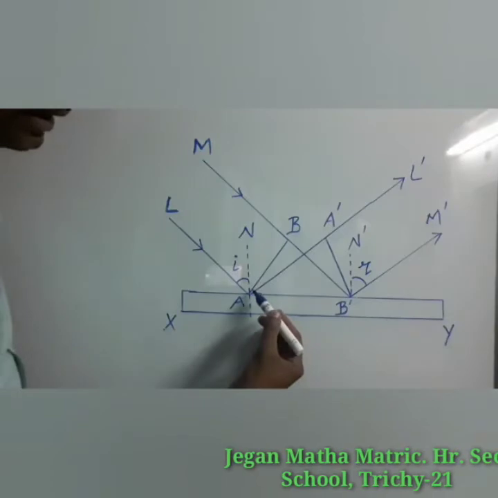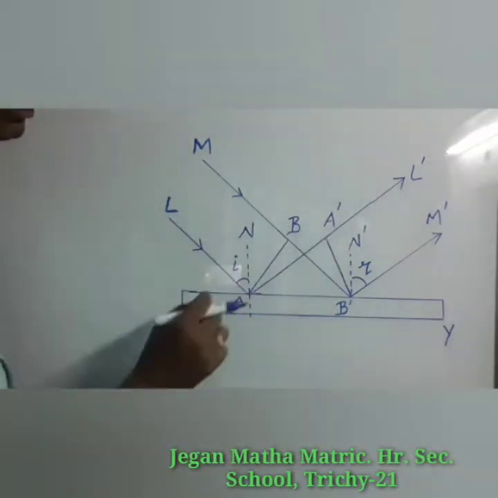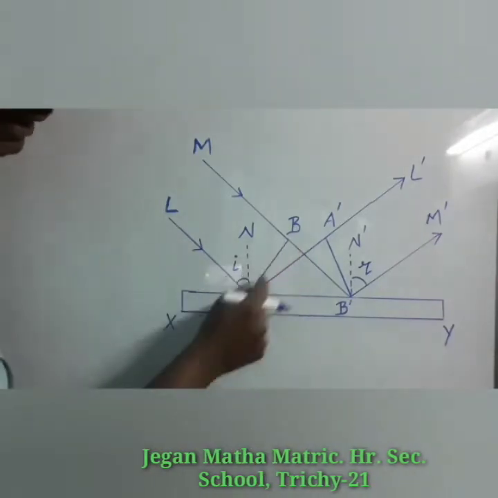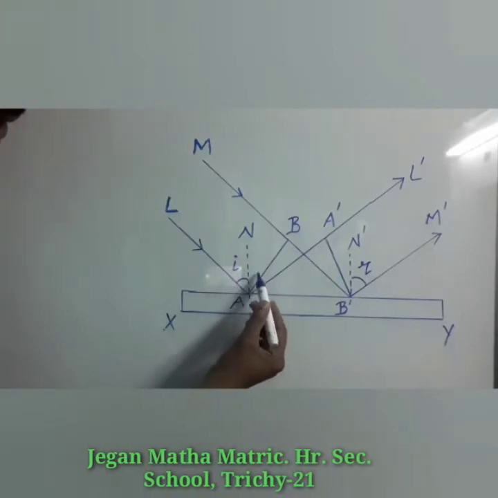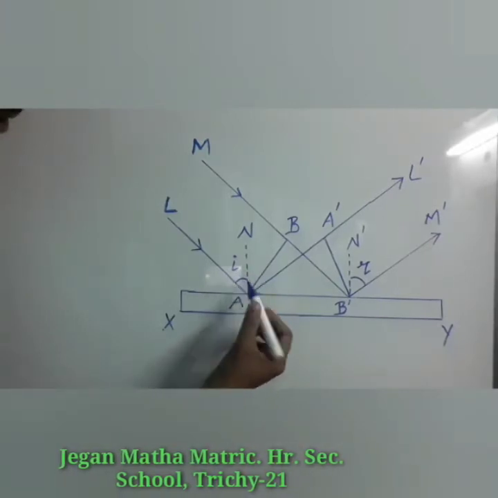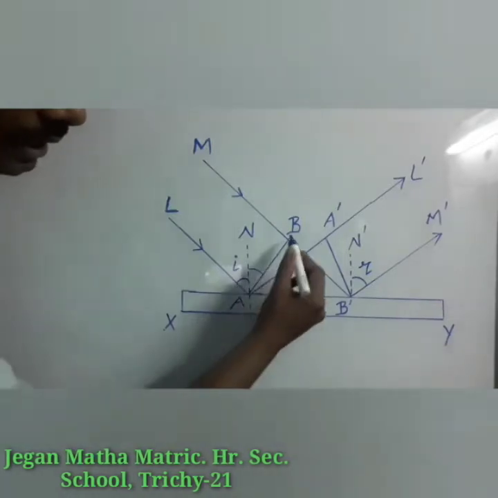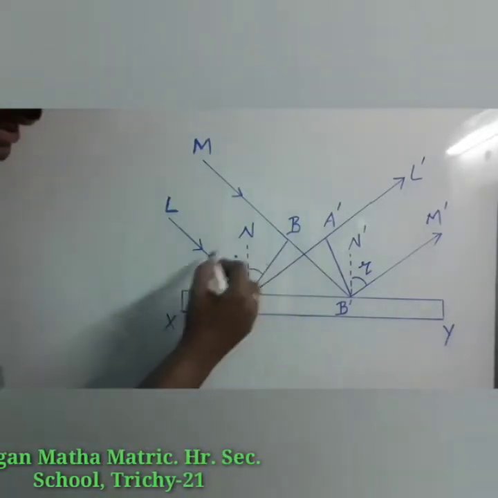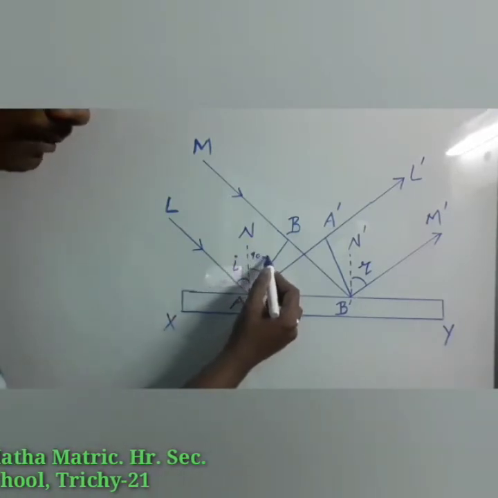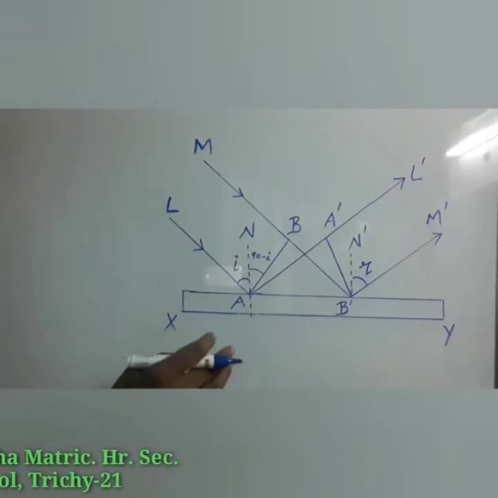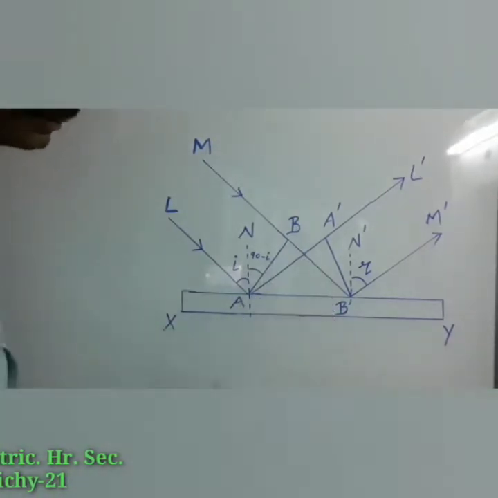Here the wavefront AB is perpendicular to the ray LA. So LA and wavefront AB are perpendicular to each other, so the total angle is 90. Then what about this angle? The angle between the normal and the wavefront is 90 minus i. Then what will be the angle between the wavefront AB and the reflecting surface?